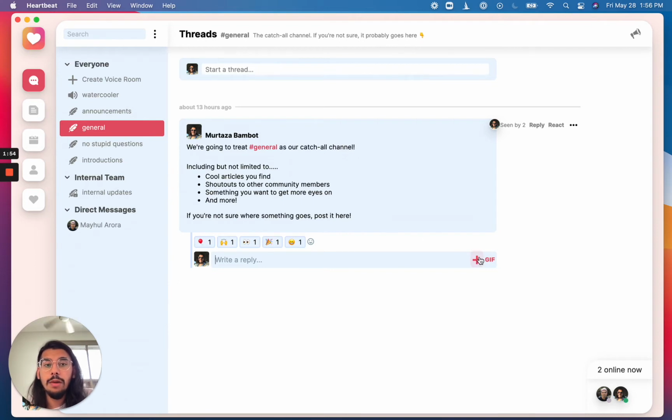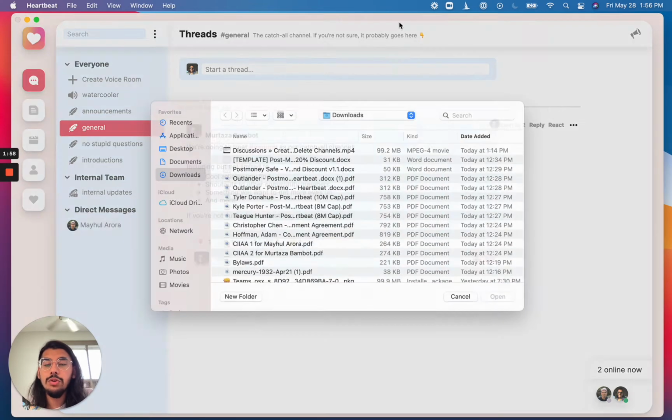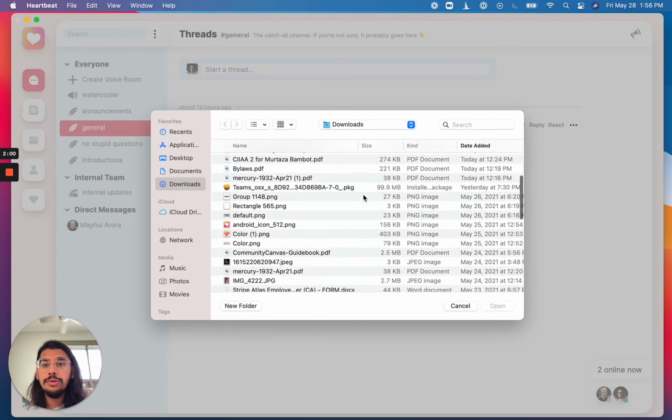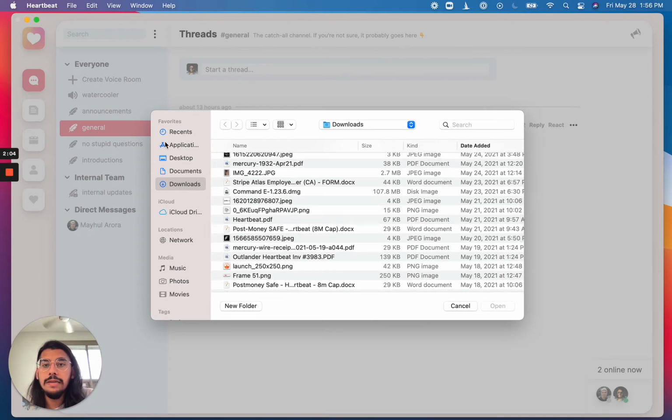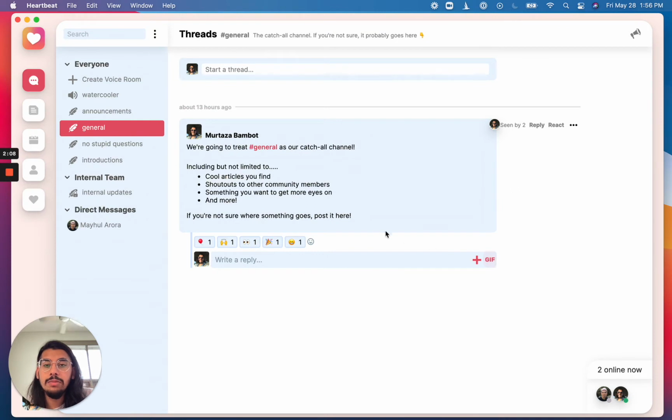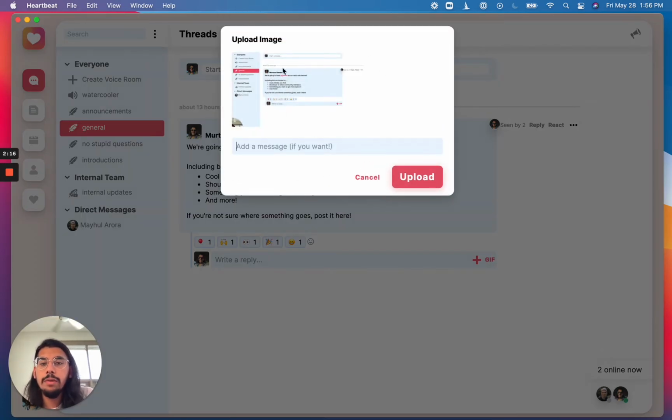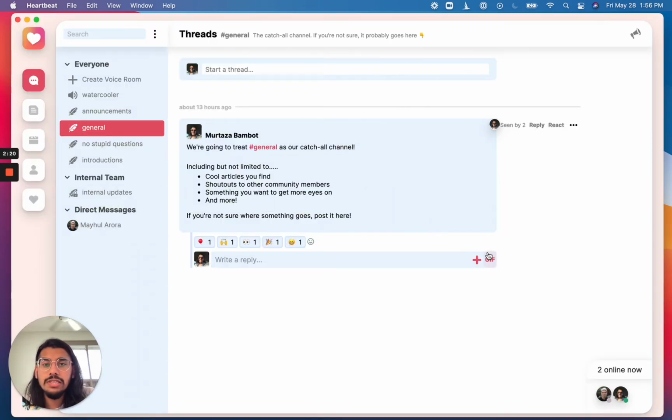If you want to upload documents, you can hit this little plus button over here. That'll allow you to open up your file picker and you can actually upload a document over here and then drop something in. If you wanted to, you can even drop in images. So say I decide to take a screenshot of this screen, I can just paste that into here. And then now I can upload an image if I need to. So I'm going to hit cancel over here, but small things like that you can do.